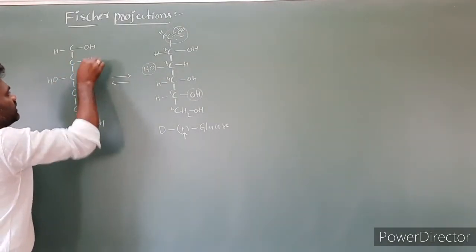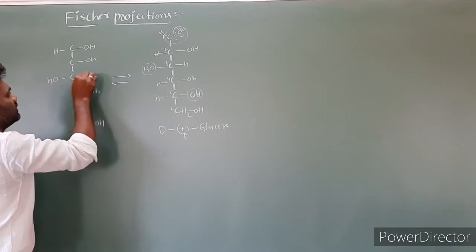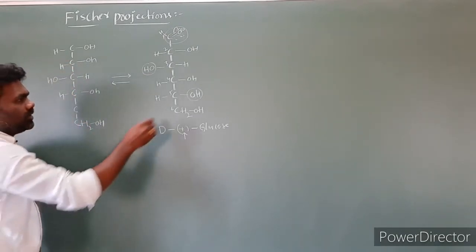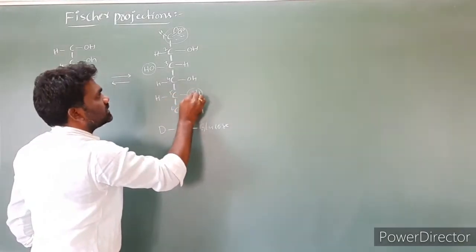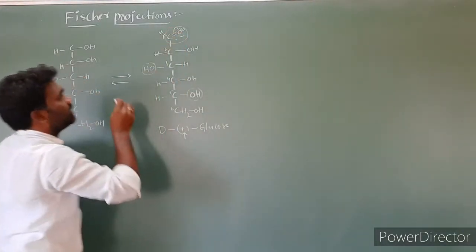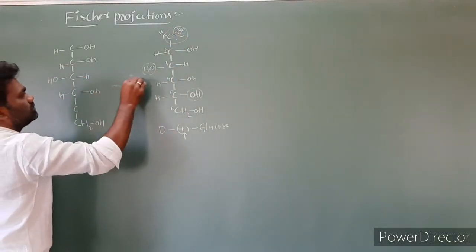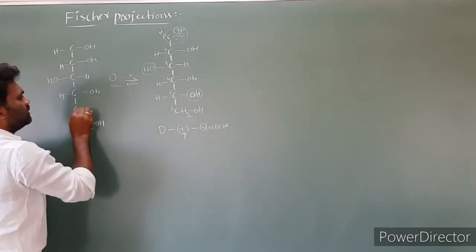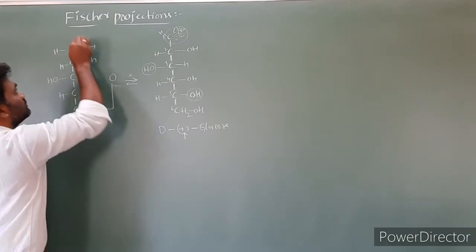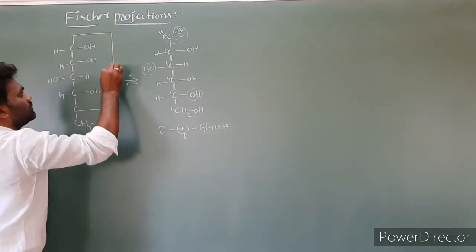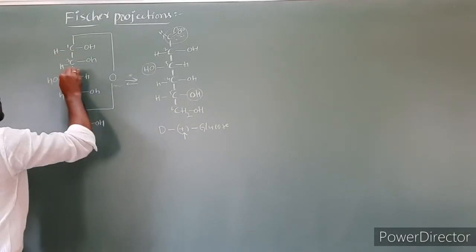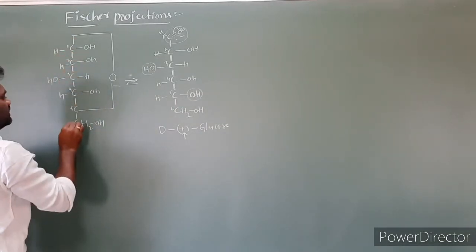At the remaining carbons, the OH is on the right side. Next, the OH at the fifth carbon, this oxygen we have to join to this carbon like this. This is the first carbon, second, third, fourth, fifth, sixth carbon.